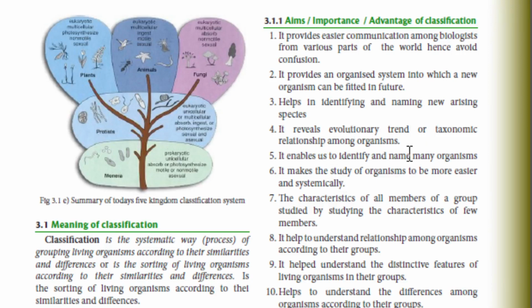Number 5, it enables us to identify and name many organisms. Kwa hiyo inatusaidia katika ku identify na ku name organism. Number 6, it makes the study of organisms to be easier and systematic. Unaona, inasaidia study of organism iwe easier and systematic. Number 7, the characteristics of all members of a group are studied by studying the